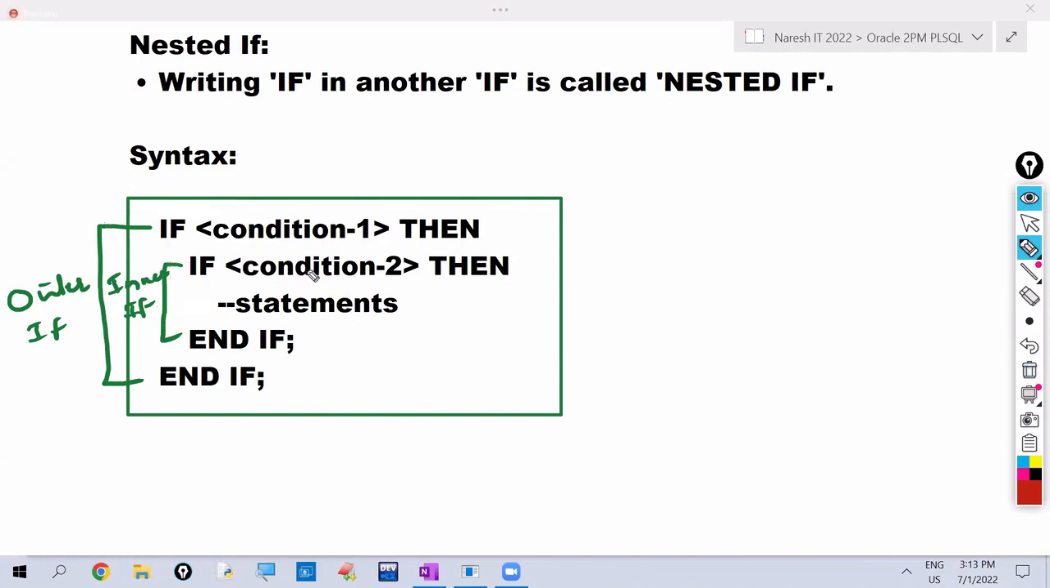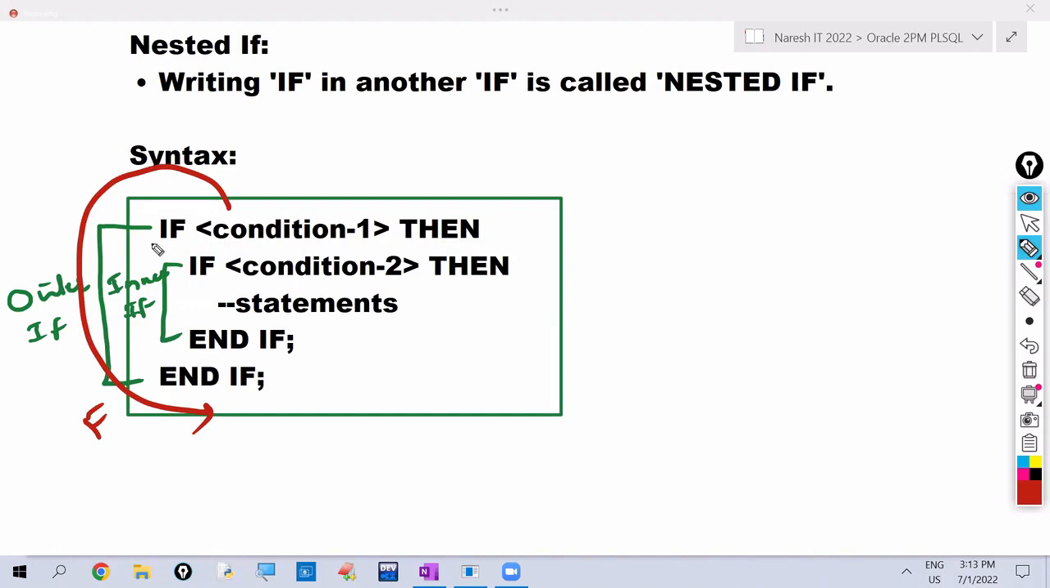Okay. So first it checks the outer condition. If the outer condition is true, it checks the inner condition. If the inner condition is also true, it executes the statements. For example, if the outer condition is false, directly it comes out of the outer if.